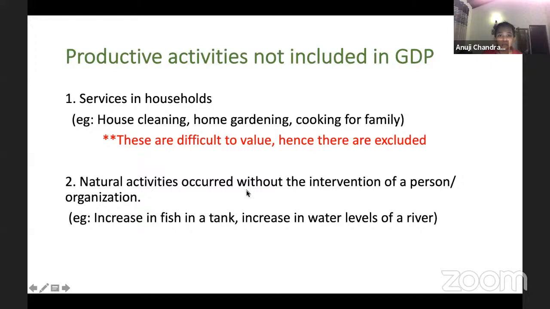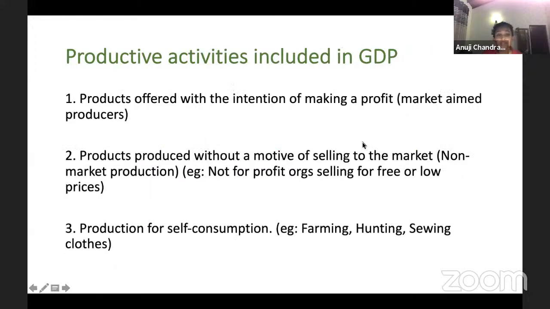So there are many things that are sold in those stores. And another thing that attracts most of these people to these stores is the price. It is so affordable. Compared to a big place, it is very affordable. So these activities are included in GDP because they have the motive of selling. They don't intend to keep this among themselves, but they do intend to sell it out, right?